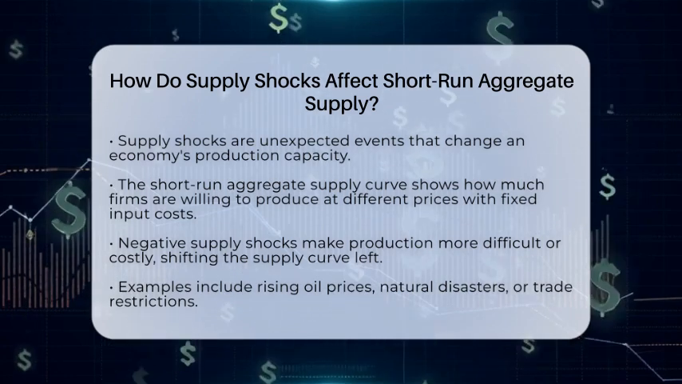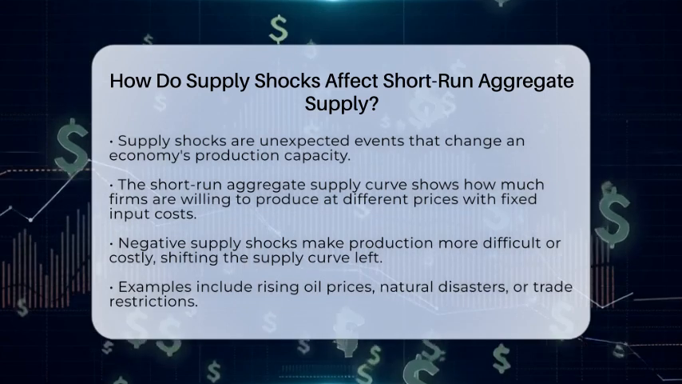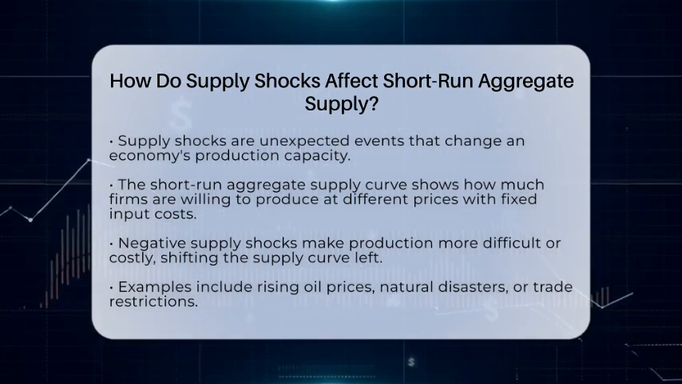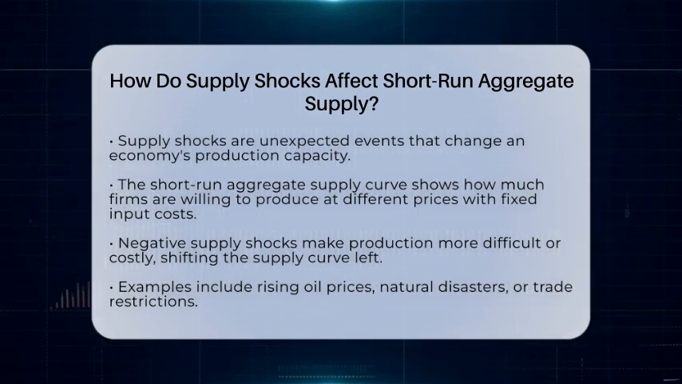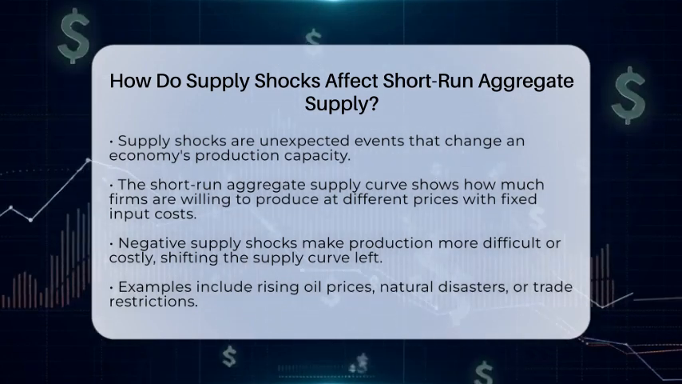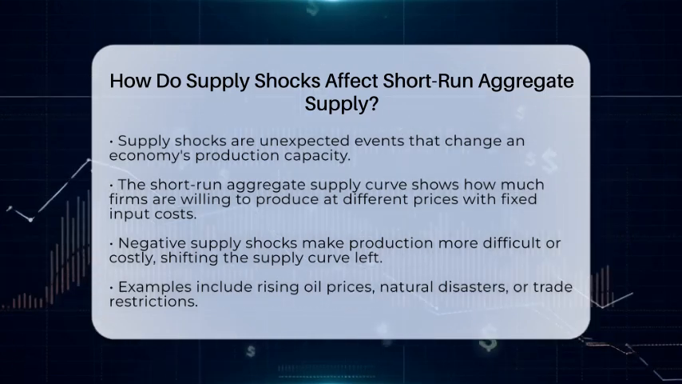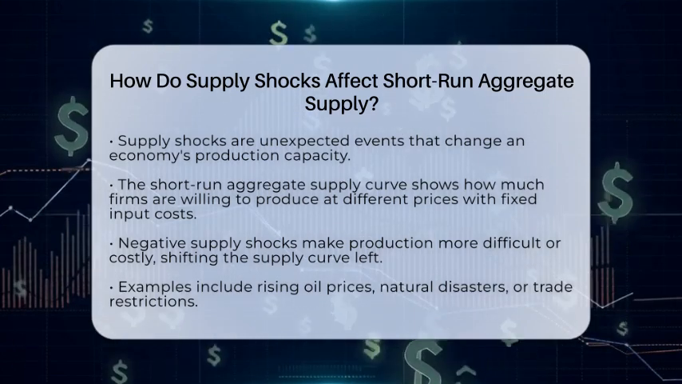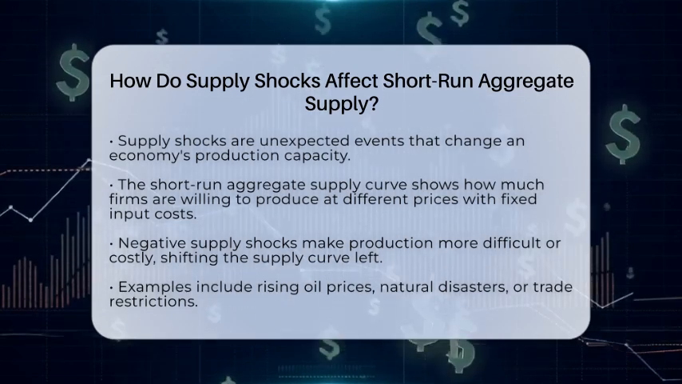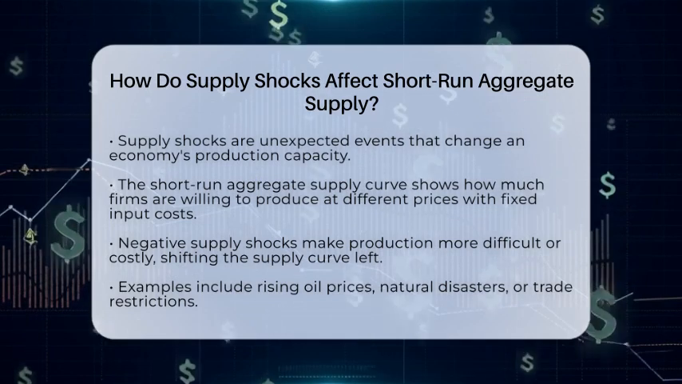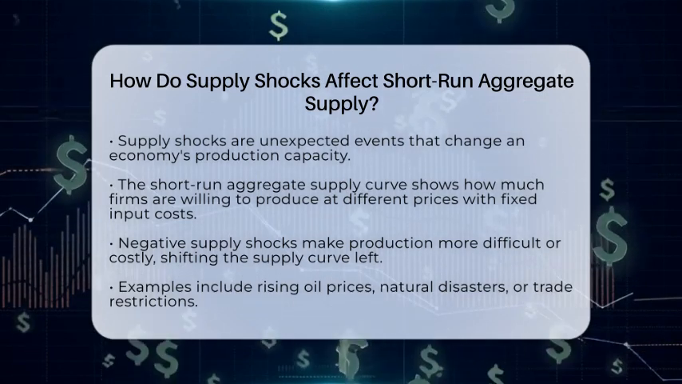The short-run aggregate supply curve shows how much goods and services firms are willing and able to produce at different price levels when some input costs are fixed. When a supply shock hits, it can shake up the entire economy. A negative supply shock happens when something makes producing goods more difficult or expensive. Think of a sudden spike in oil prices, a natural disaster damaging factories, or a trade embargo blocking supplies. These events make it harder or more costly for firms to produce goods.